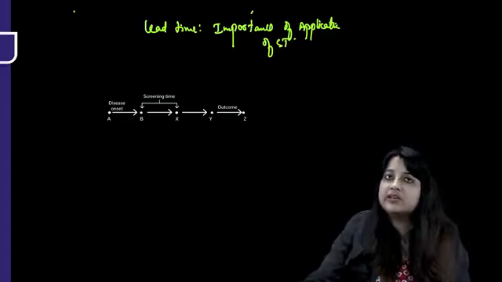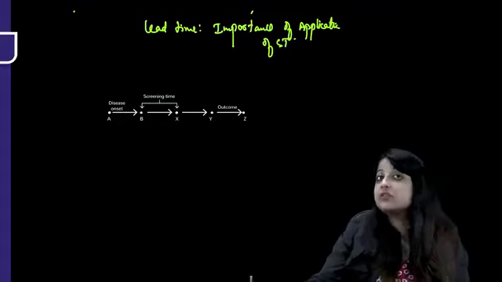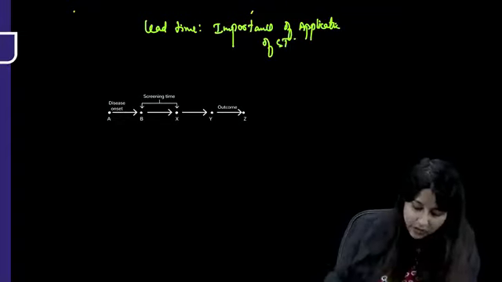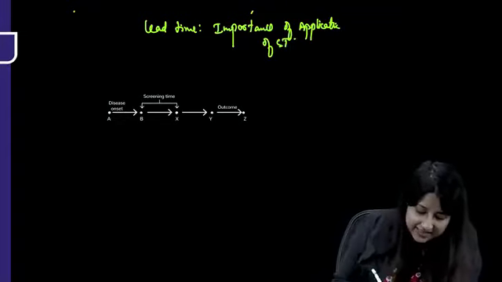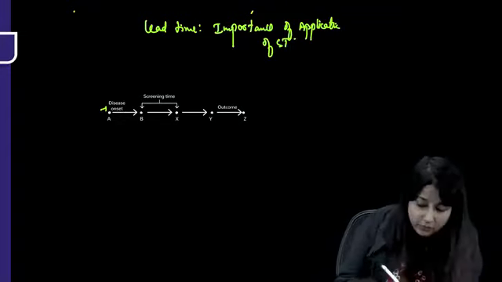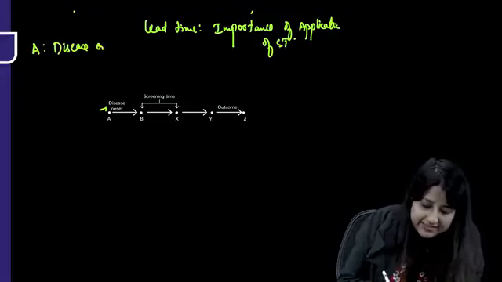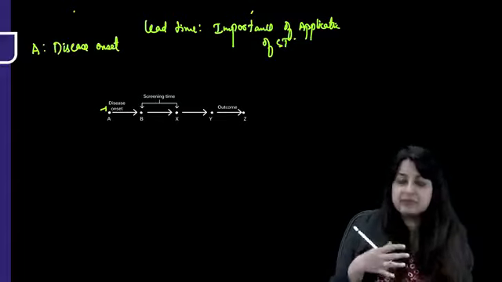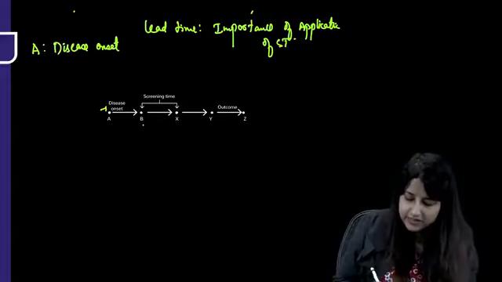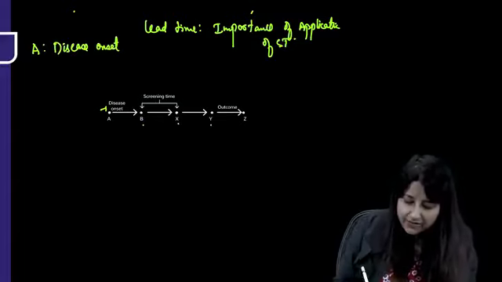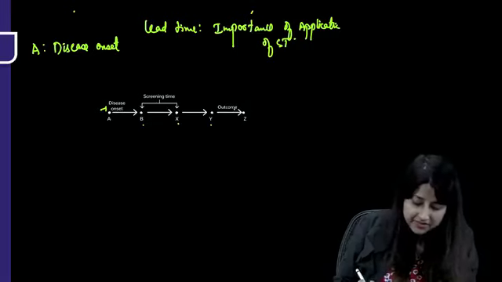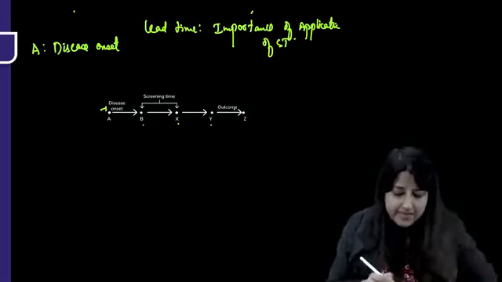So ultimately, what can you do? You can prolong the survival of the patient. In other terms, you can also cure the disease. So look at this point A. Now point A is the disease onset. You get the labeling also. Disease onset. The agent is in my body. What is point B? What is point X? What is point Y? Y is the outcome. It's already written.